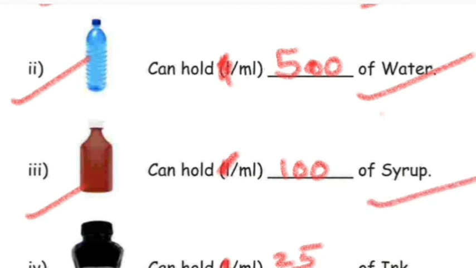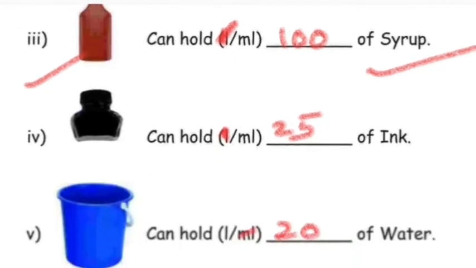I have estimated according to the hint given here. In the market there are 200 milliliter and 150 milliliter bottles of syrup also available. Even 50 milliliter of syrup or medicine is available.